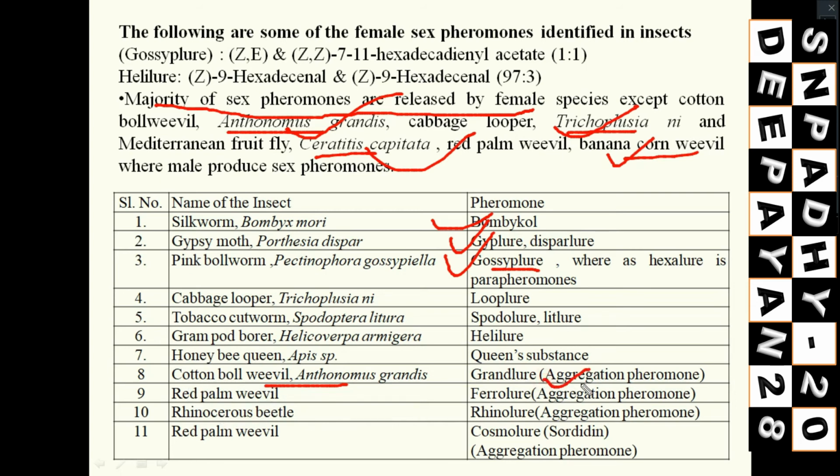Understood? And you see, in the case of cotton boll weevil, and you can also tell red palm weevil and rhinoceros beetle, those also act as aggregation pheromones. They also act for aggregation. Red palm weevil, that is cosmolure, sordidin, is an aggregation pheromone also. So these are the examples, like gossyplure.